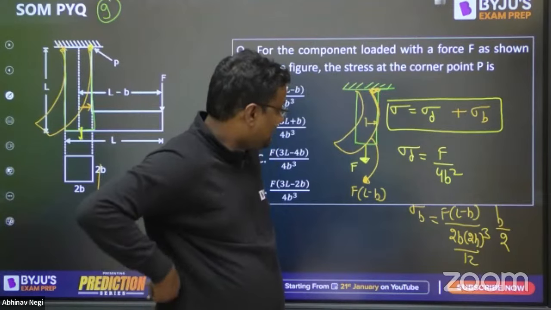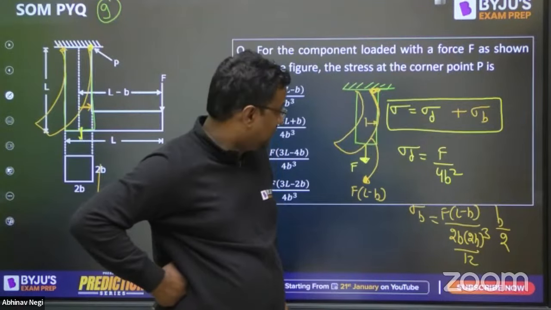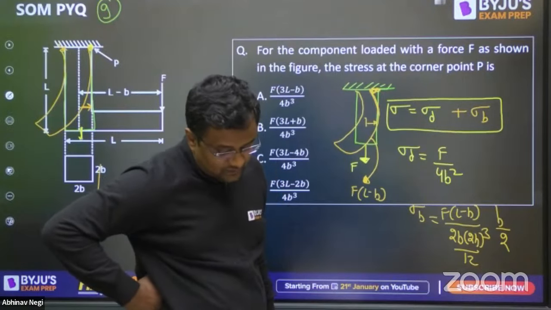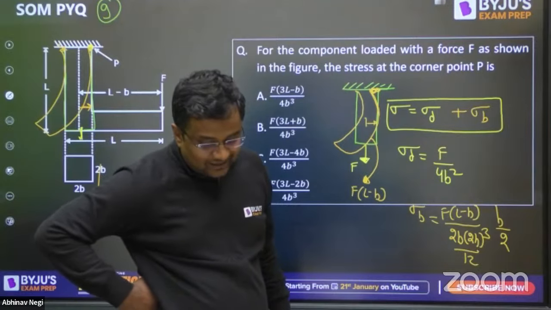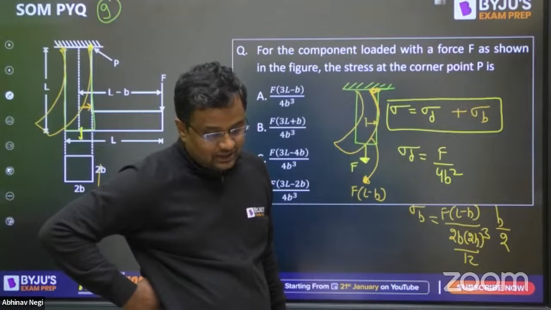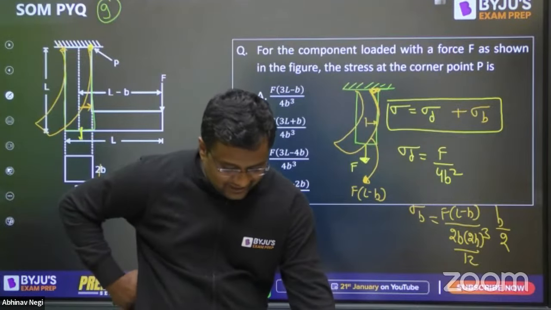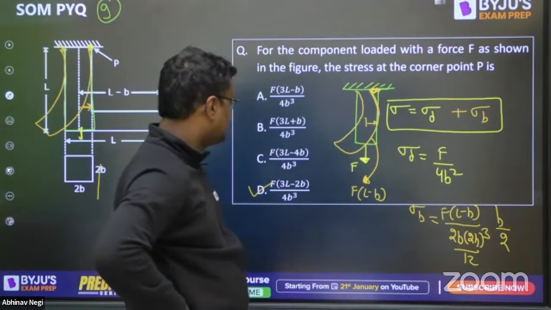How much answer are you getting from here? Tell me quickly, everybody. F into L minus B into 2B into 2B cubed by 12. How much are you getting from here? Please explain movement direction. Any other doubt? Okay, after solving this, I'm again saying that I'm not wasting your time in the calculation. You will be getting this.